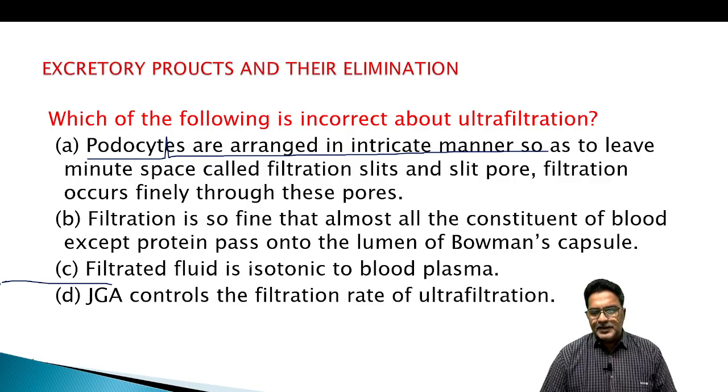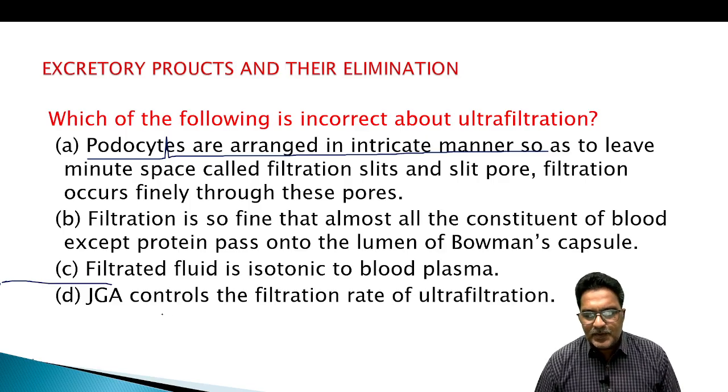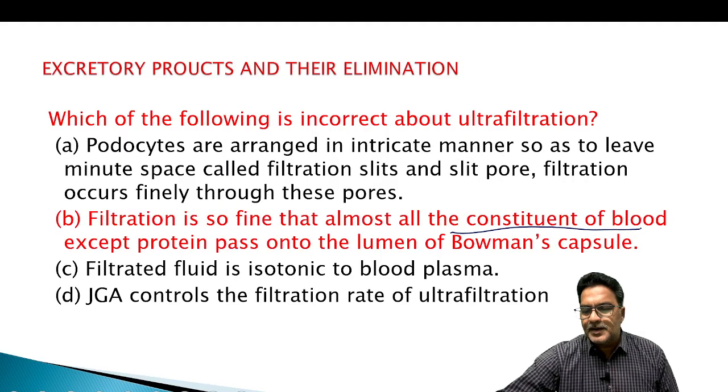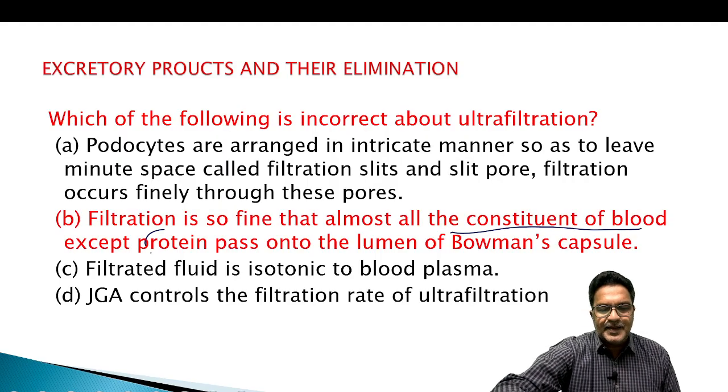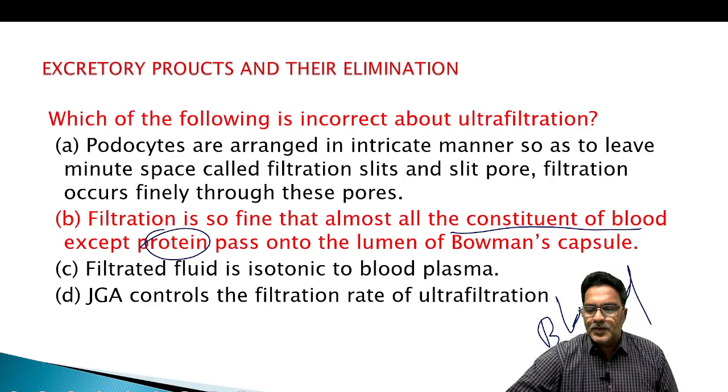Filtration fluid is isotonic to blood plasma. JGA controls the filtration rate of ultrafiltration. So what is our answer then? Filtration is so fine that almost all the constituents of blood except protein, and blood corpuscles also don't come here. RBC and WBC also don't come.